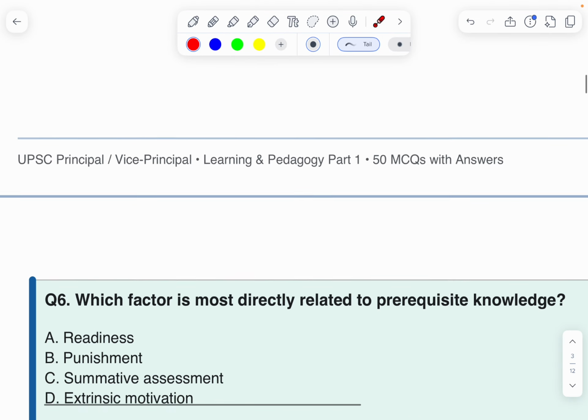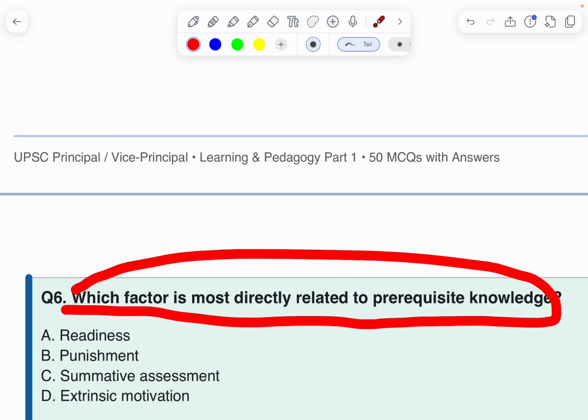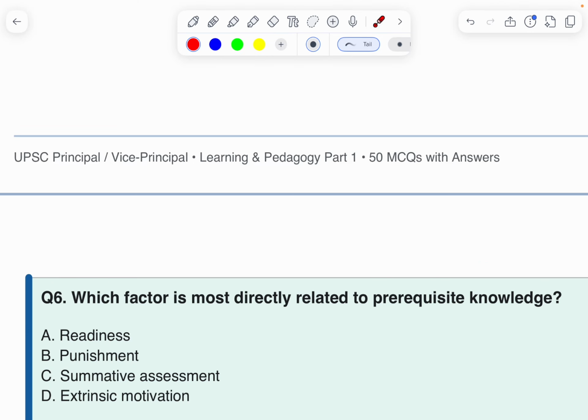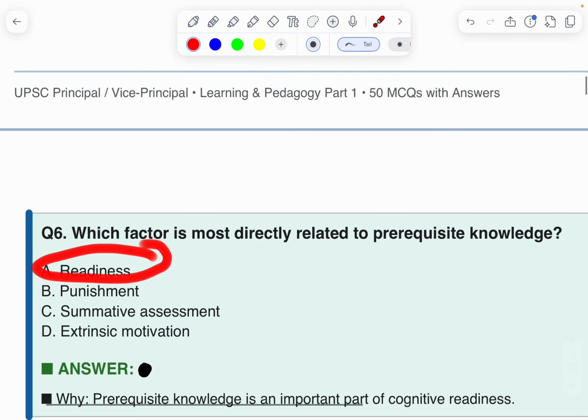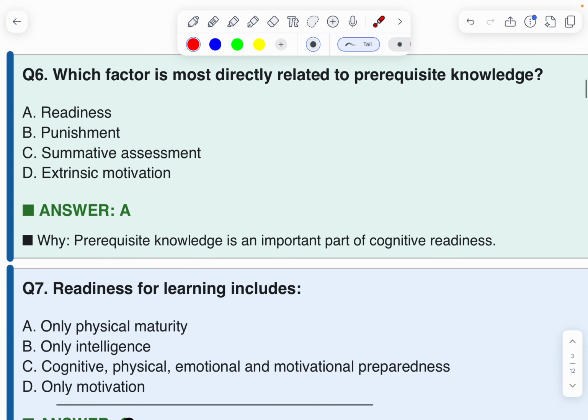Next question. Which factor is most directly related to prerequisite knowledge? Pre-knowledge: readiness, punishment, summative, extrinsic. It's called readiness. A is the correct option.